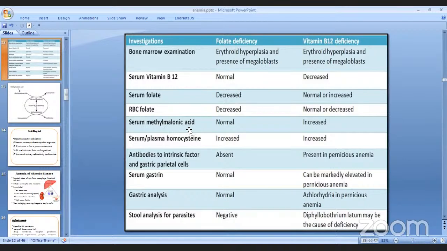Right? Now, antibodies to the intrinsic factor and gastric parietal cells. So obviously this is going to be absent in folate deficiency and it's going to be present in pernicious anemia. Now, serum gastrin. Serum gastrin is going to be normal in folate deficiency, but in vitamin B12 deficiency, in case of pernicious anemia, because pernicious anemia मा achlorhydria पनि हुन सक्छ, so as a feedback, gastrin secretion चाहिँ increase हुन सक्छ. Serum gastrin could be high. Now, gastric analysis, normal, right? And achlorhydria in case of pernicious anemia. And stool analysis for parasites.